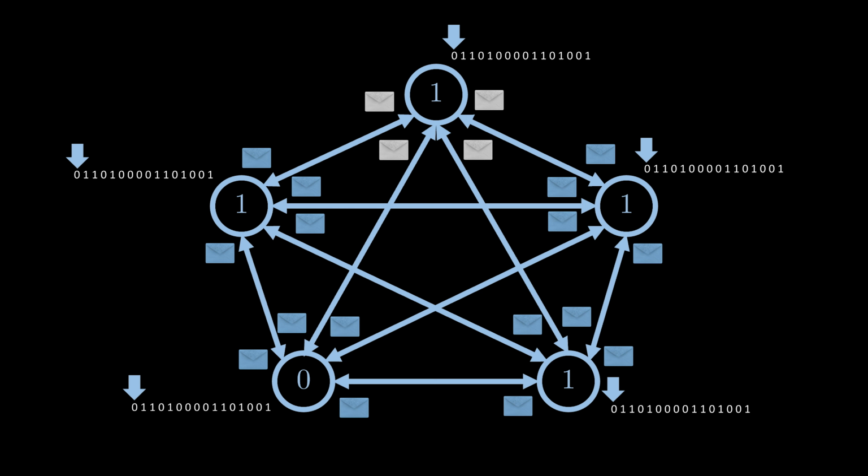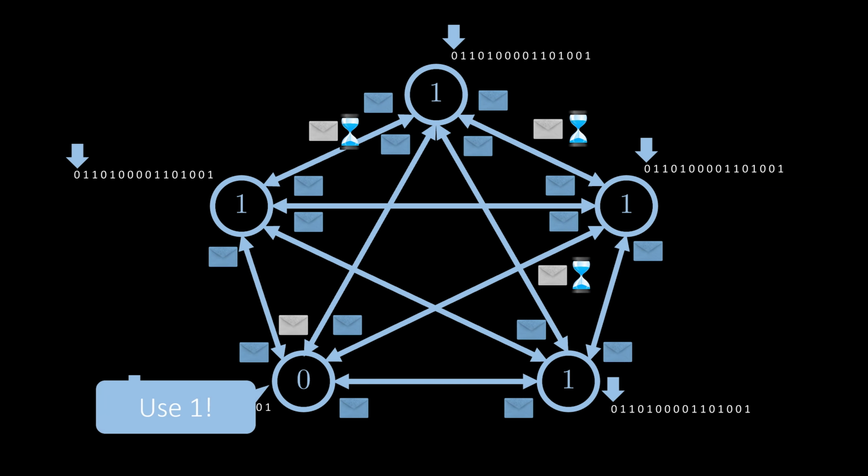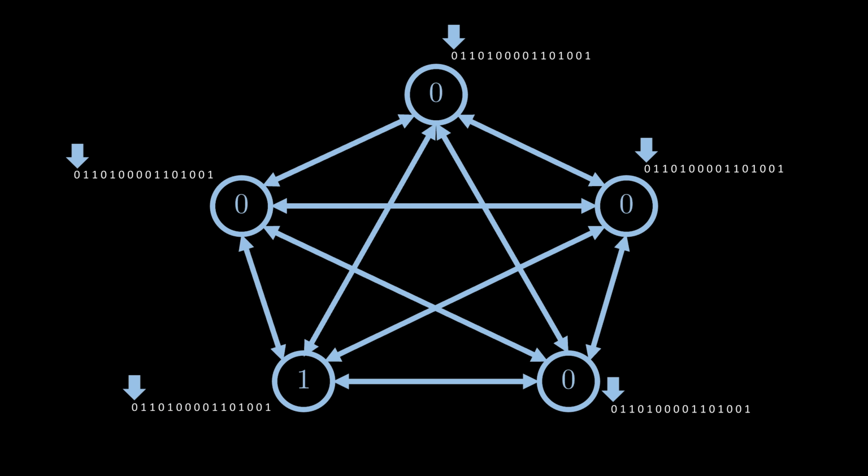In the example, all nodes broadcast their values. We assume that the messages of the node at the top are slow. The messages have a lighter color so that they can be identified more easily. Each node receives the messages from the other nodes. However, all nodes except for the one with value 0 do not receive the slow messages in time for their next action. As we can see, only the node with value 0 receives 4 messages containing value 1 and so it sets its value to 1.